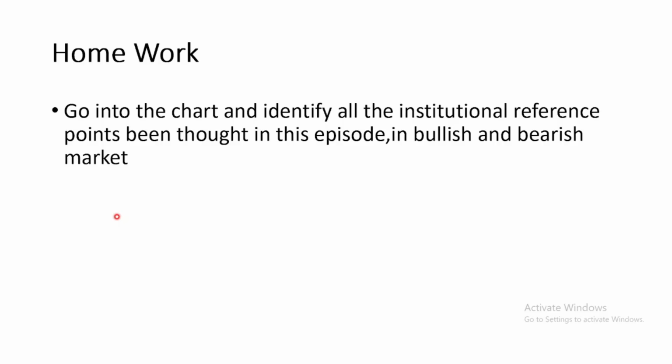Identify in bullish market and also in bearish market. That's to say you're gonna have fair value gap, breakup block, order block in bullish market. Likewise, breakup block, fair value gap, and order block in a bearish market.